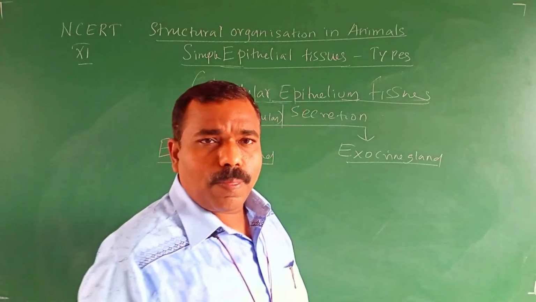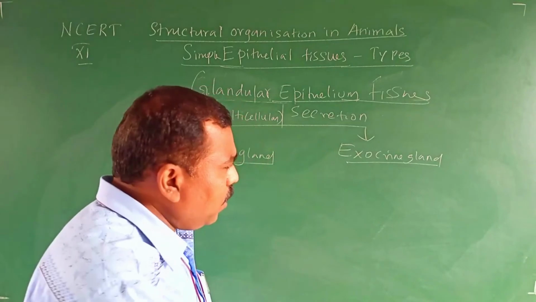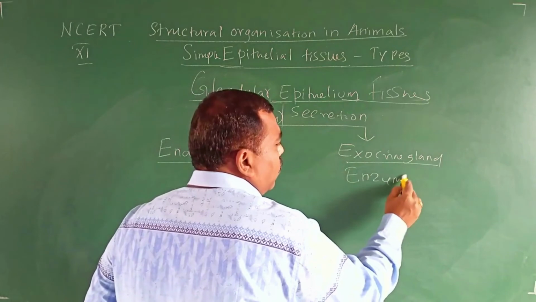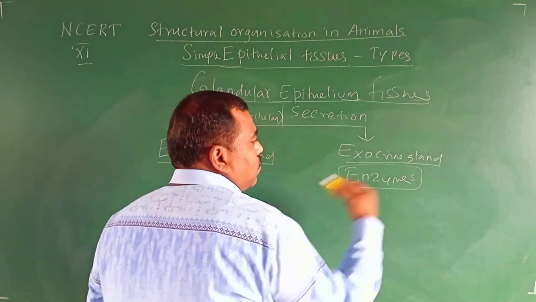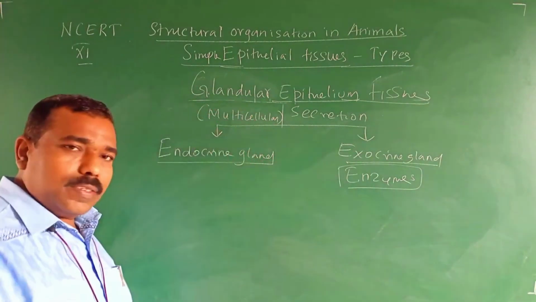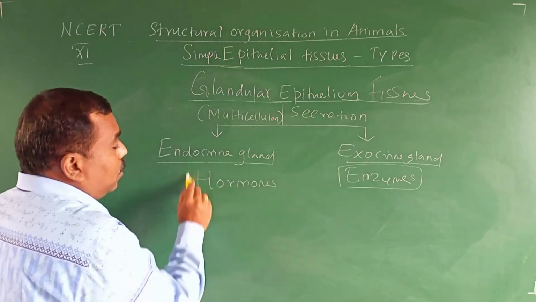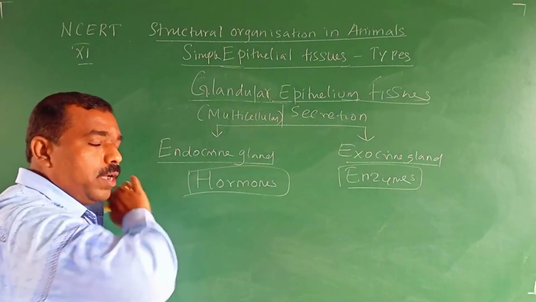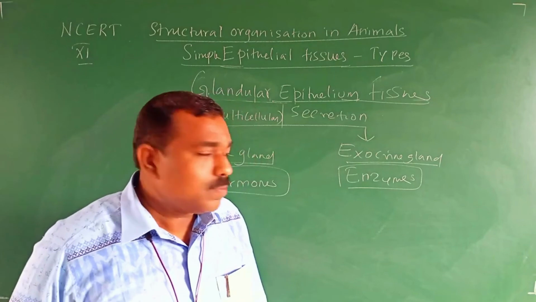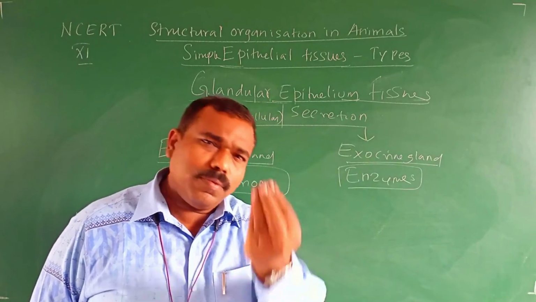So what are the secretions? Our tear gland secretes tears. Mainly exocrine glands secrete enzymes. Much more important: mainly enzymes. Here, endocrine glands mainly secrete hormones. Hormones. Not mainly: 100% endocrine glands secrete only hormones. Only hormones. Exocrine glands mainly secrete enzymes. Mainly.